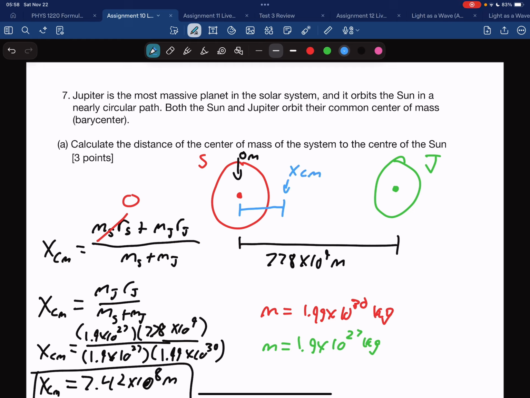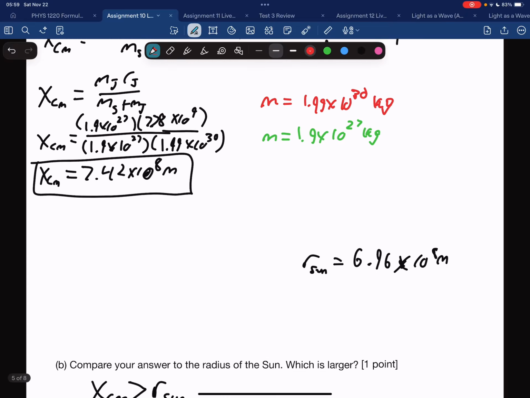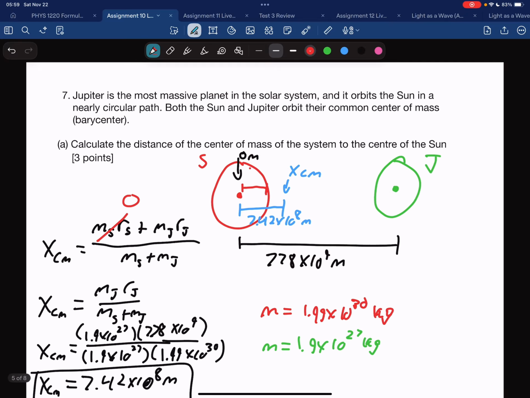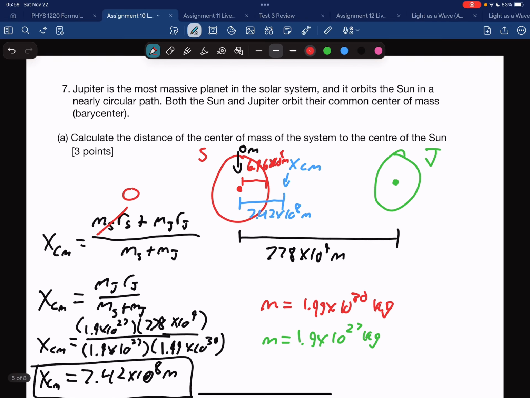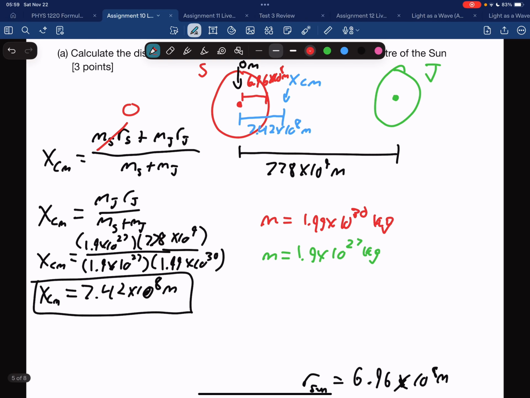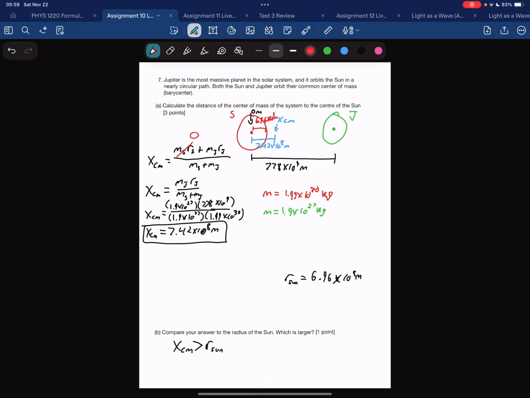That's going to be my 7.42 times 10 to the 8 meters. And this distance here is the radius of the sun. That is our 6.96 times 10 to the 8 meters. So the center of mass of this system is actually outside of the sun. It's not inside of either object. It's outside of the sun. So that was question 7.